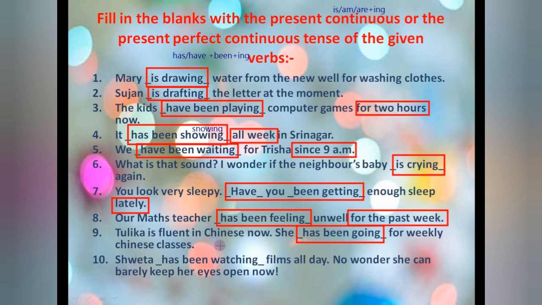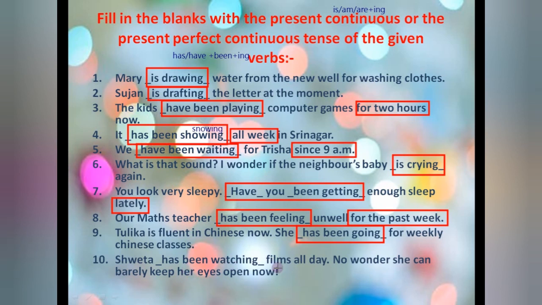It is not like today only she started to go and then today only she is fluent, means she can speak Chinese very well. It's not possible. Okay, so she has been going for weekly Chinese classes. Understood? She started in the past only and now also the activity is going on. That's why has been going.